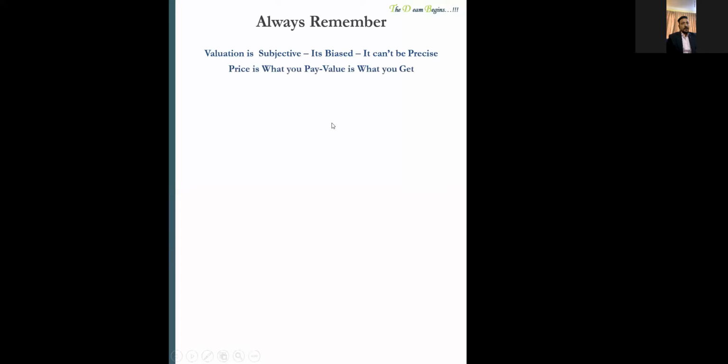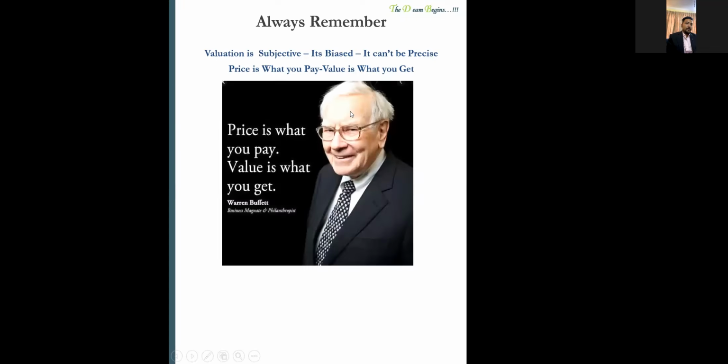But the basic premise from a valuation perspective is that price is always what you pay. If you are going to buy a stock at 10 in the stock market, that's a price. That's not a value. Always remember that. From Warren Buffett, he always says price is what you pay, but value is what you get. So that's the basic principle, the fundamental aspect of valuation.